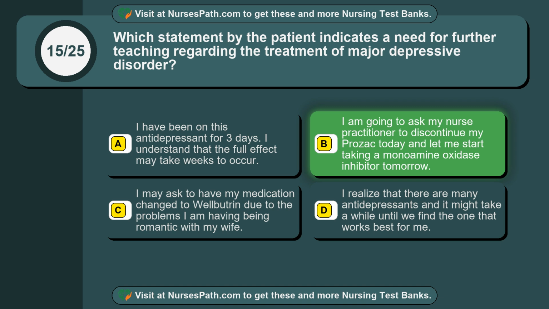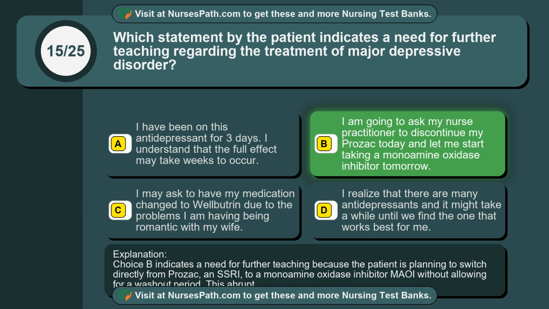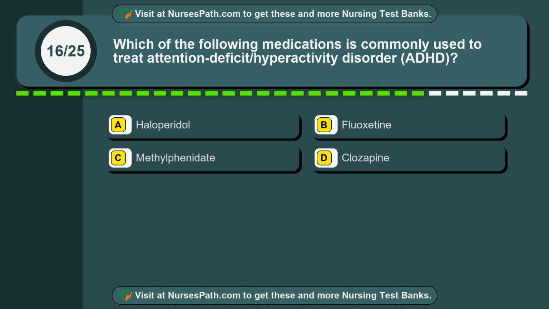I am going to ask my nurse practitioner to discontinue my Prozac today and let me start taking a monoamine oxidase inhibitor tomorrow. Choice B indicates a need for further teaching because the patient is planning to switch directly from Prozac, an SSRI, to a monoamine oxidase inhibitor, MAOI, without allowing for a washout period. This abrupt